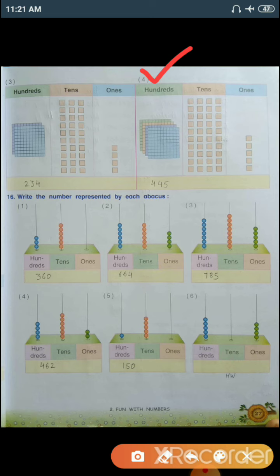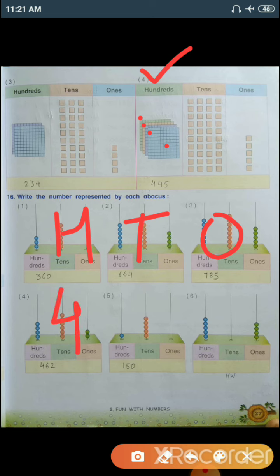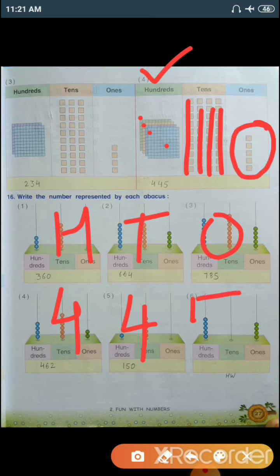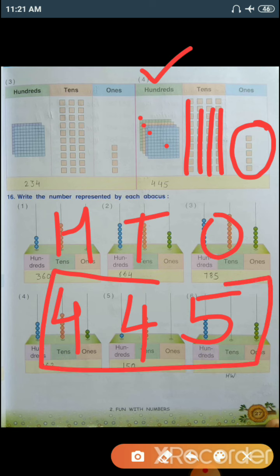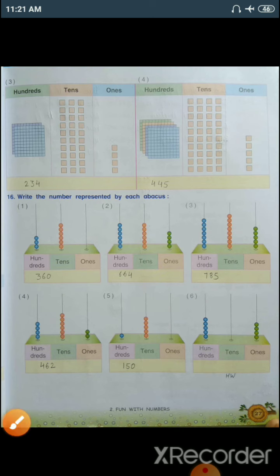Let's see 100, tens and ones. So in 100, 1, 2, 3, 4. 4 different big boxes are given. In tens, how many rows are there? 4. So we'll write here 4 in tens. And in ones, how many beads are there? 5. So 445, we got this number.